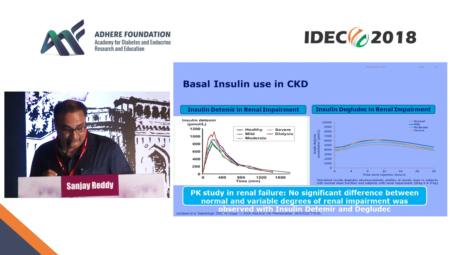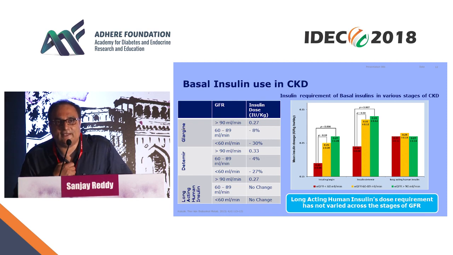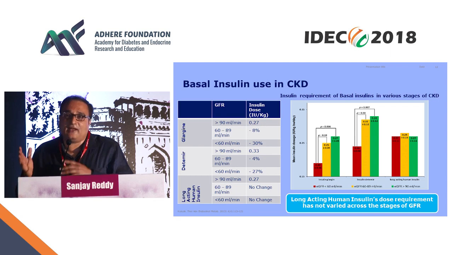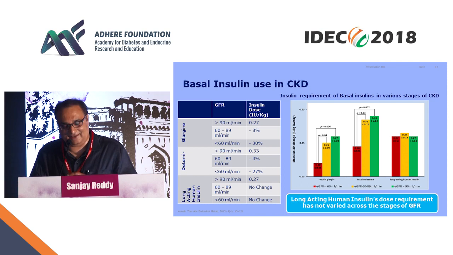So, in summarizing basal insulin use in renal disease, if the GFR is more than 90, there's no need to change the dosage of glargine, detemir, or degludec. Degludec, whatever the GFR is, you need not change the basal dosage required. But for glargine and detemir, if the GFR is less than 60, you need to decrease the dose by 25 to 30%.